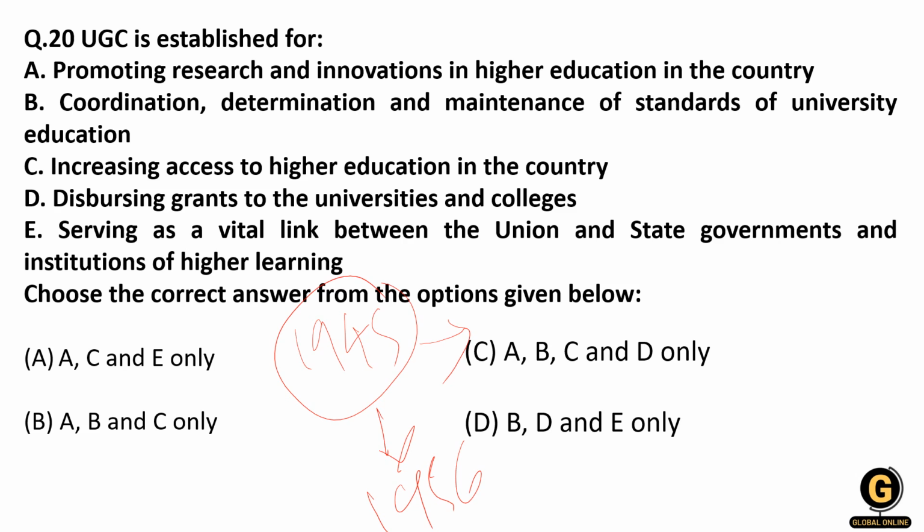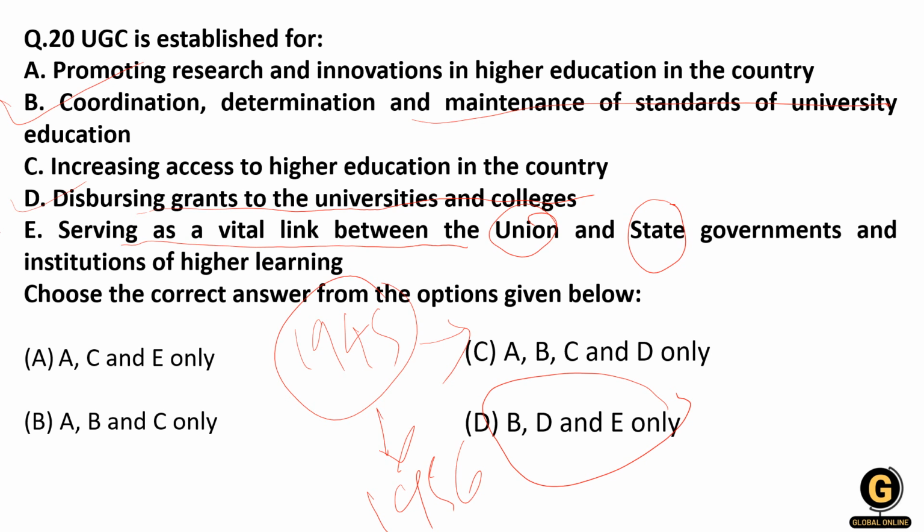And its functions were to coordinate, determine and maintain the standard of university education in India, then distribution of grants to the universities and colleges, and then serving as a vital link between the union, state government and the institutes of higher learning. So B, then D and E are the correct options. So the correct answer is D.